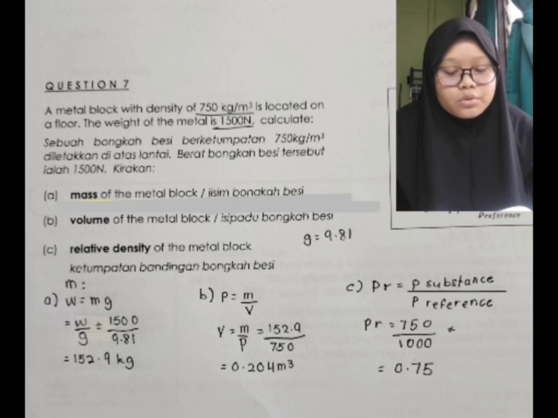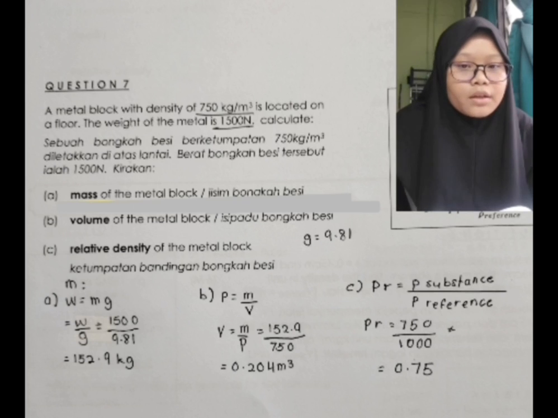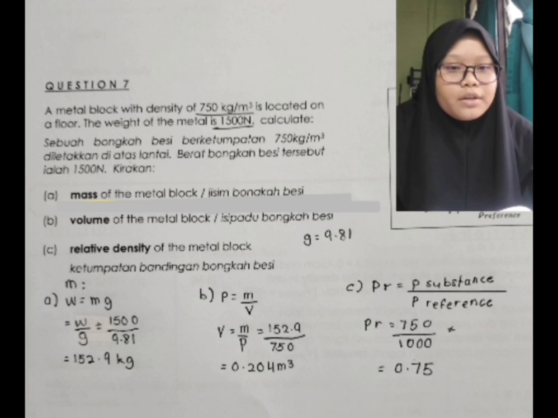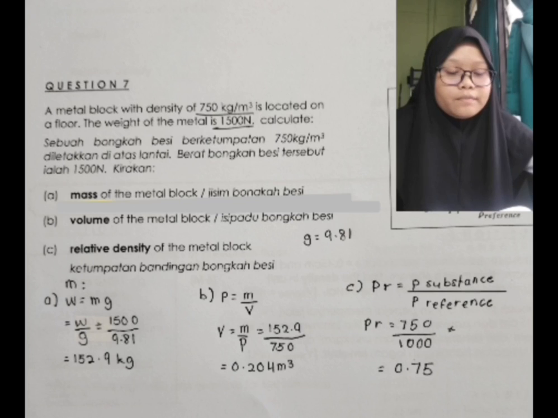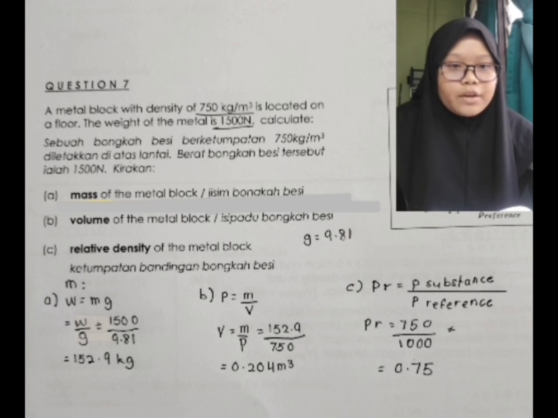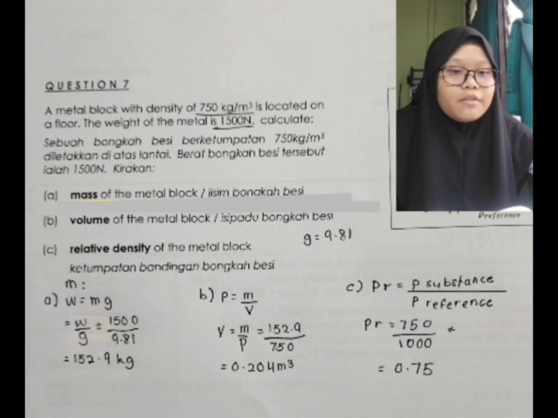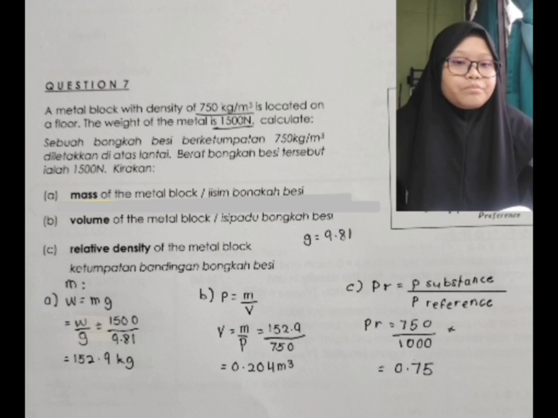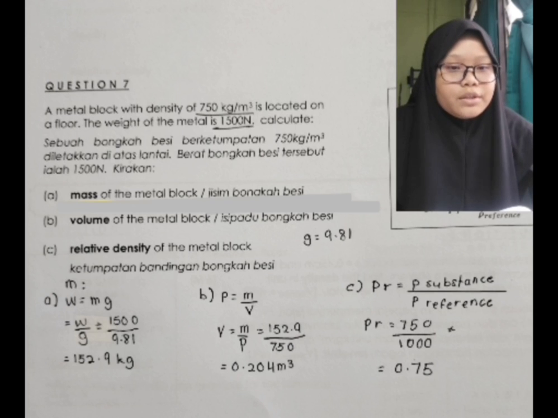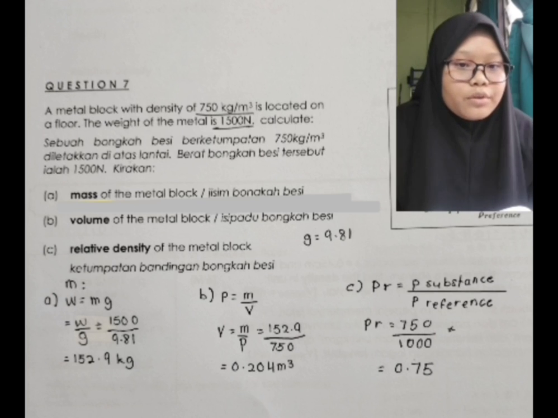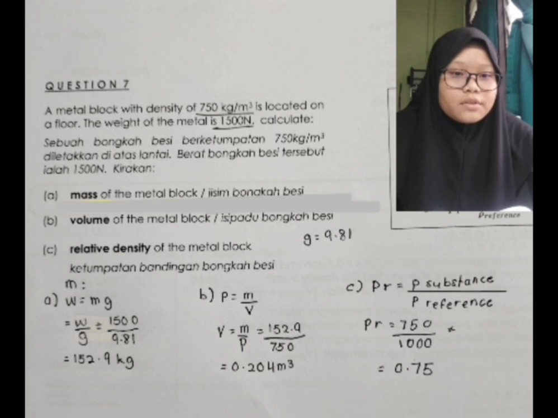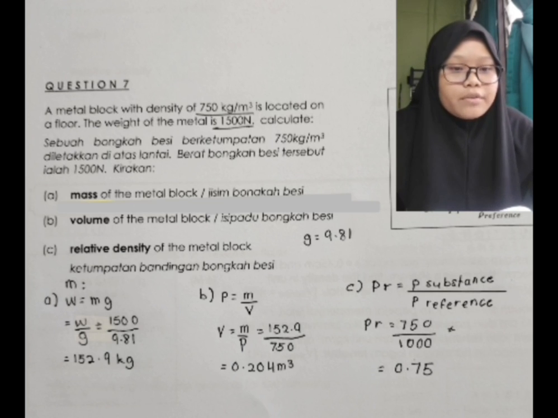Mass equals 1,500 divided by 9.81 equals 152.9 kilograms. So the mass of the metal block is 152.9 kilograms. That means the block has 152.9 kilograms of matter, and its weight is 1,500 newtons because of gravity.